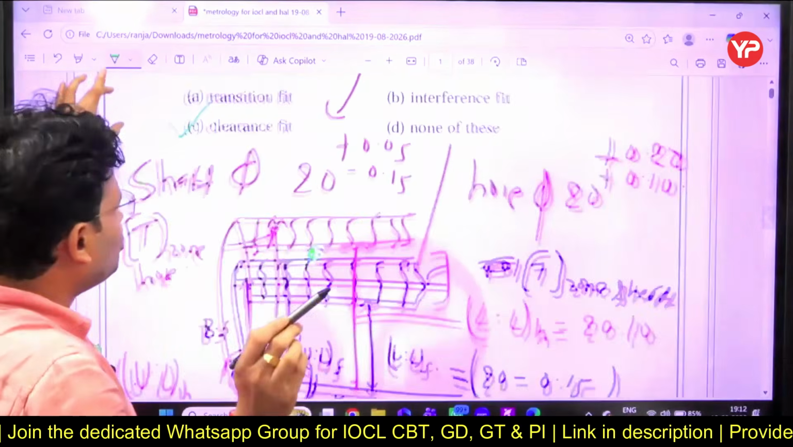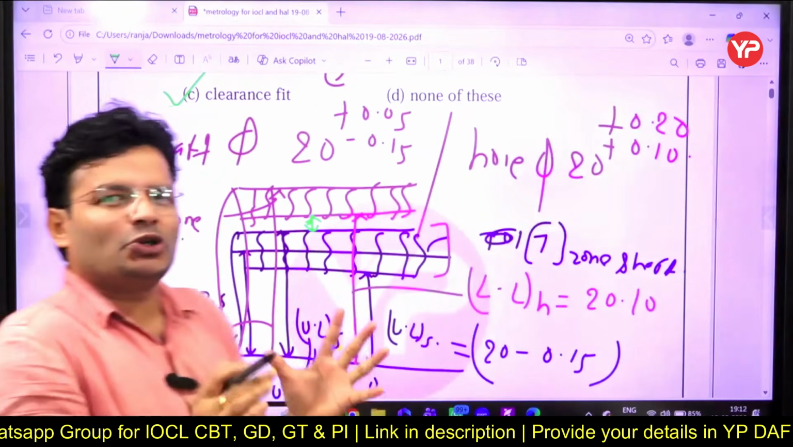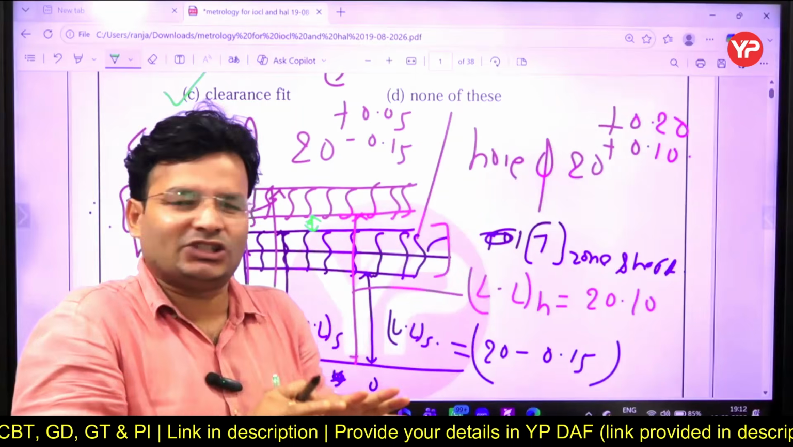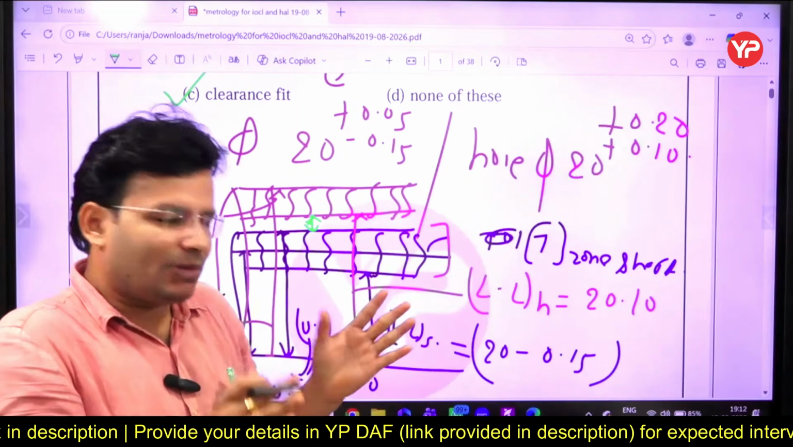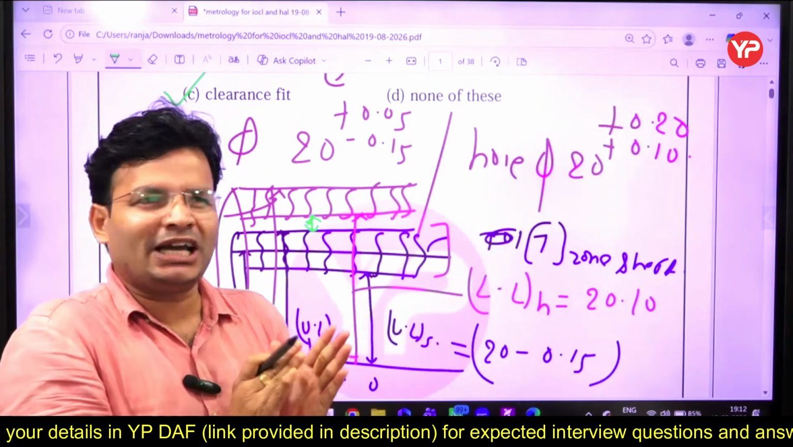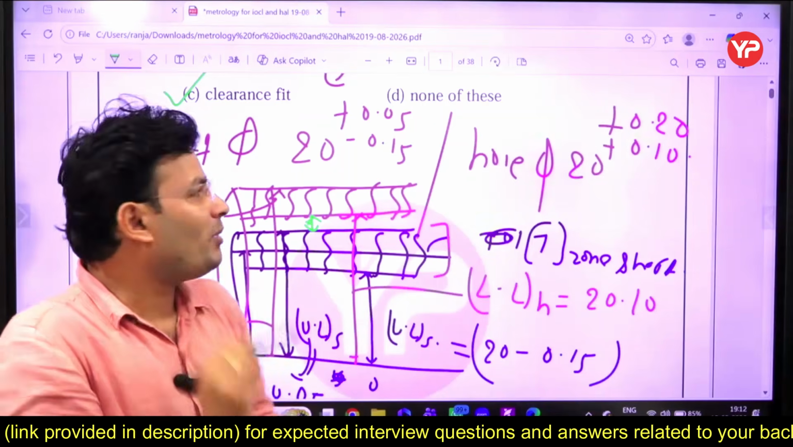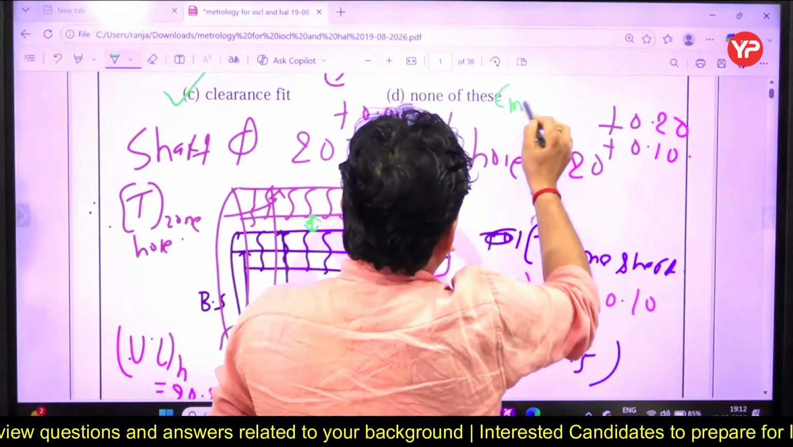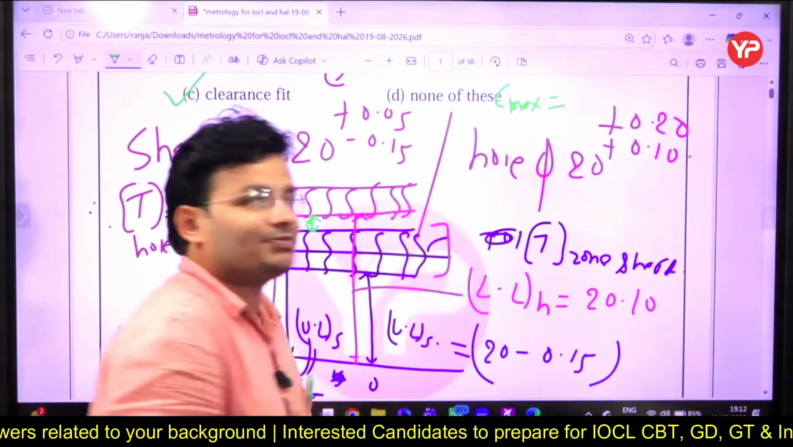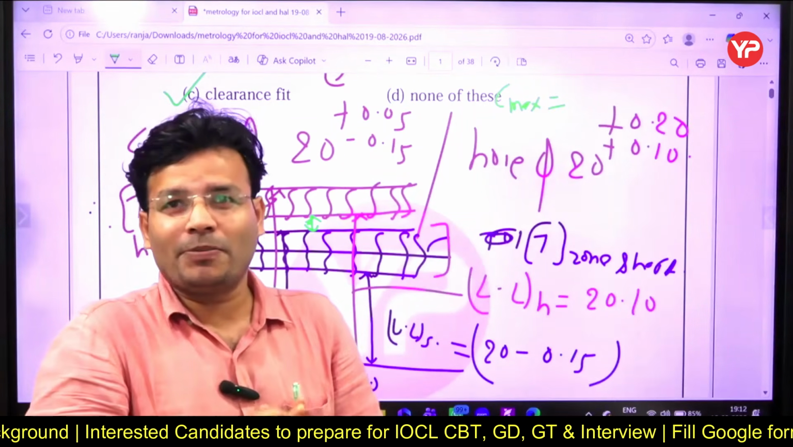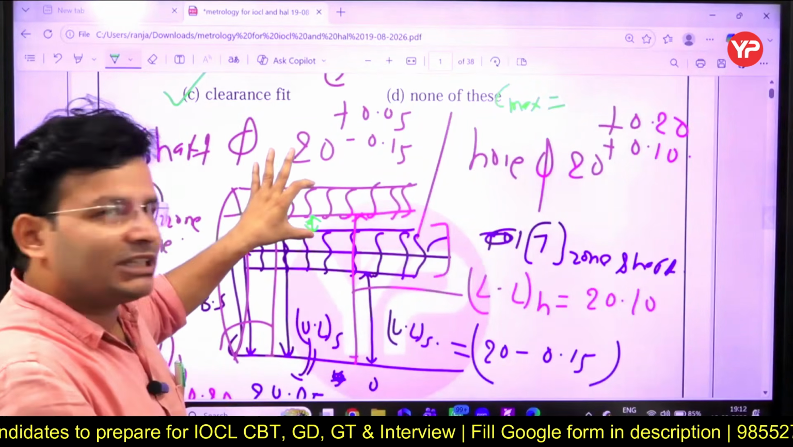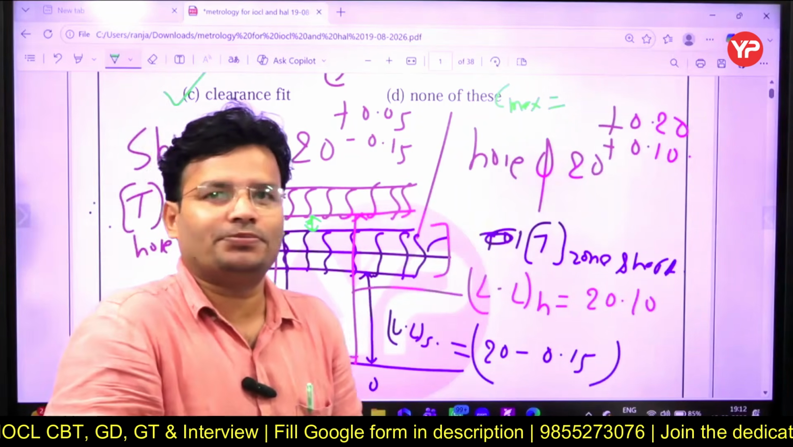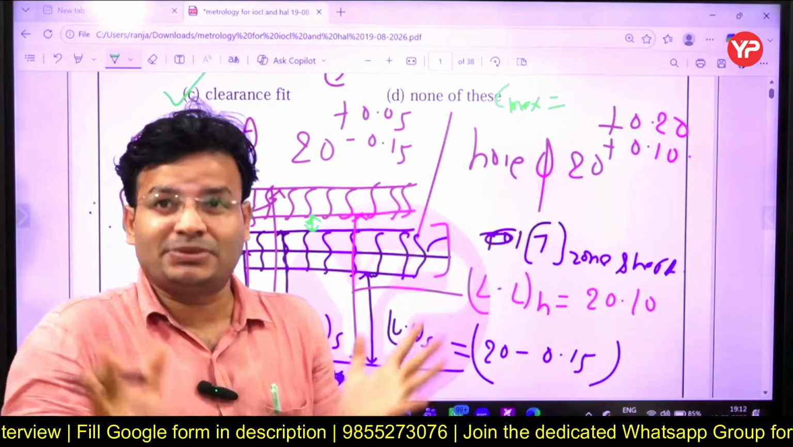Okay, I am going one step ahead. Now I am going to ask what will be the maximum clearance in the clearance fit. When you combine hole and shaft, you will get the clearance fit. Now my question: what will be the maximum clearance, my dear friends? When will the maximum clearance occur? So you have a shaft of 1,000 and a hole of 1,000.